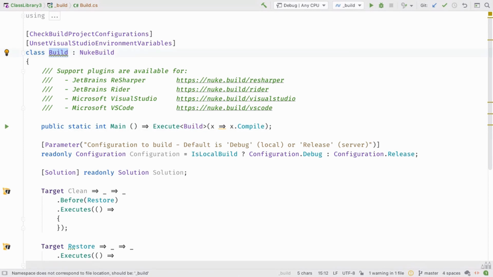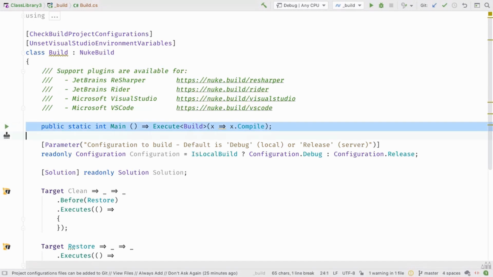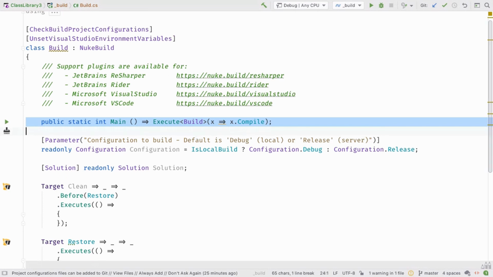That's the same as here. And we can also define the default targets. We don't need to define default targets. We can also define multiple of them. That's also possible. But that's it for the entry point of Nuke.